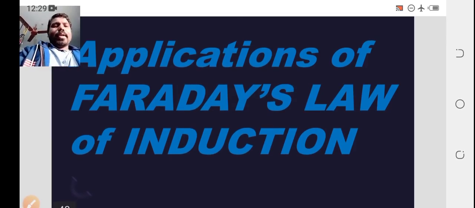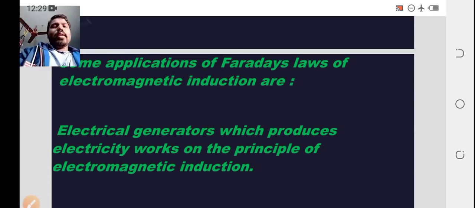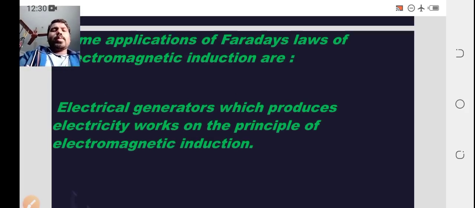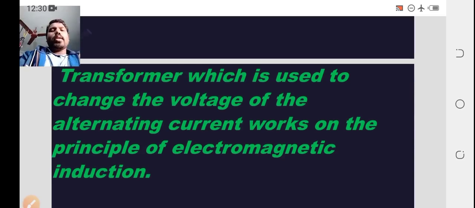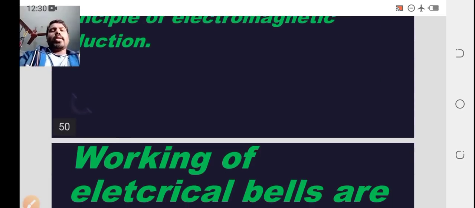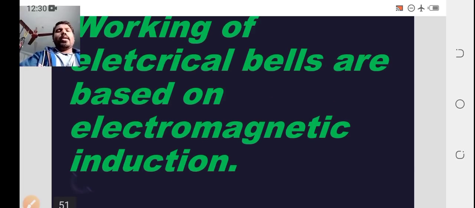Coming to the applications of the Faraday law of induction, some applications of Faraday law of electromagnetic induction are electrical generators, which produce electricity, working on the principle of electromagnetic induction. Transformers, which are used to change the voltage of alternating current, work on the principle of electromagnetic induction. Electrical bells are also based on electromagnetic induction.